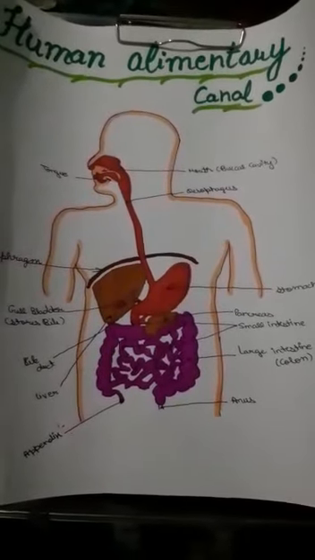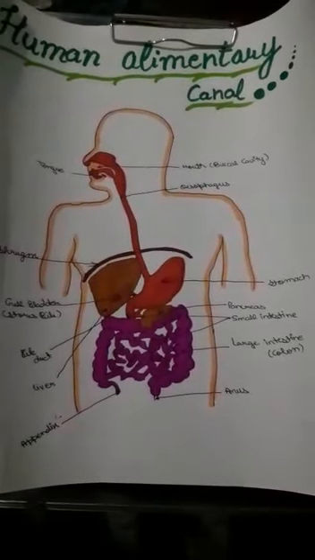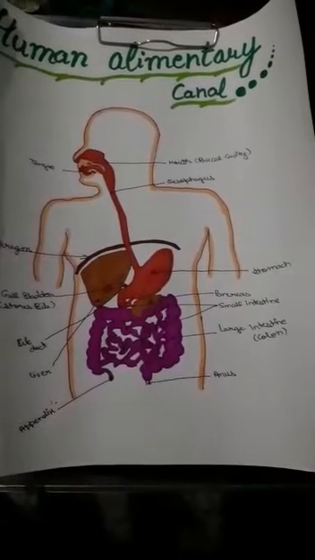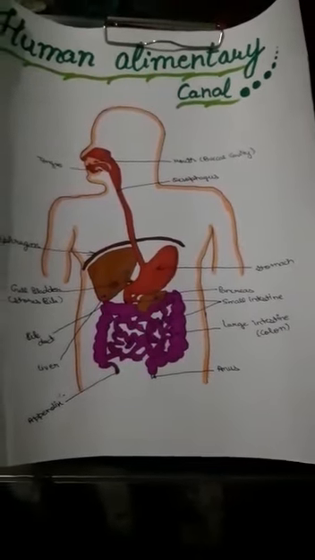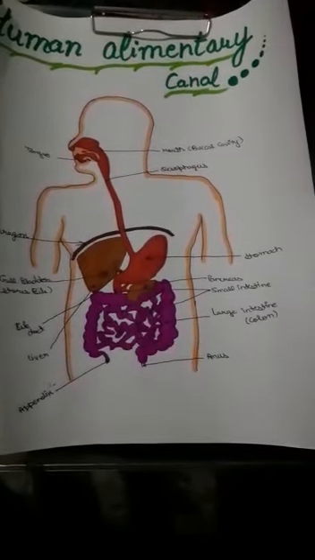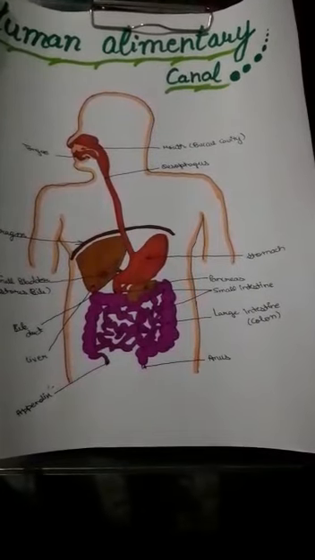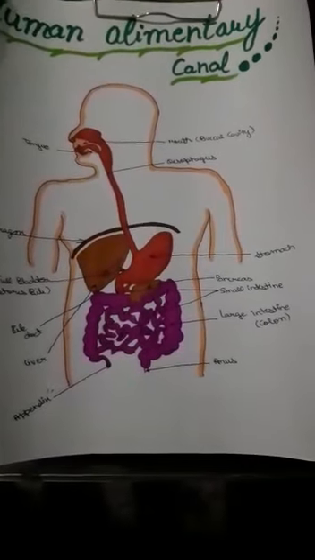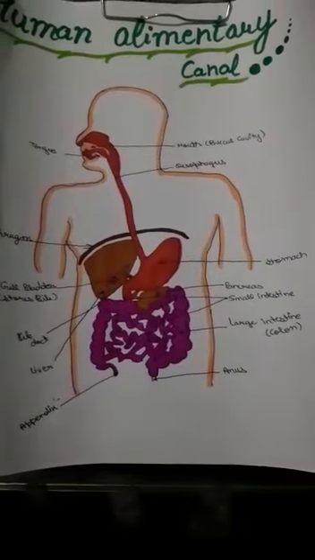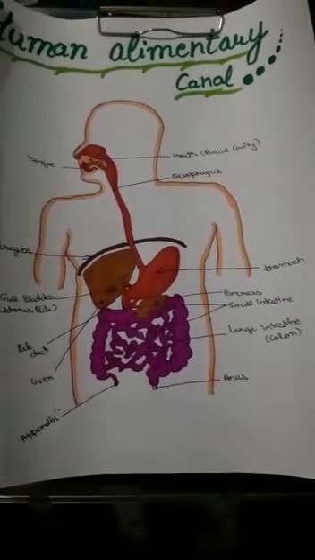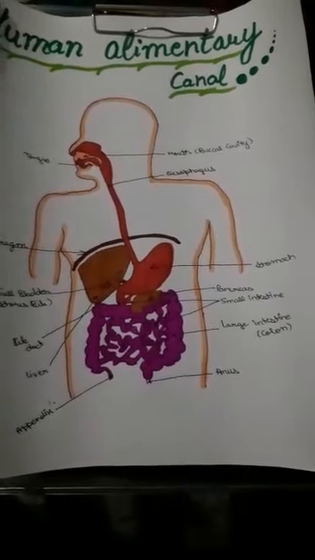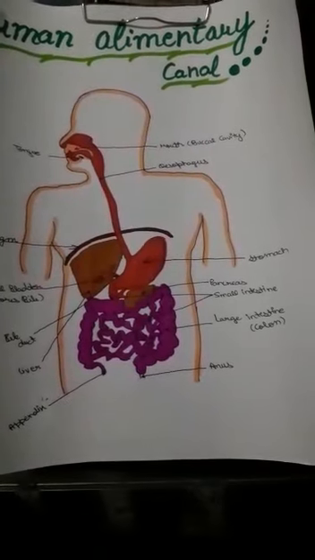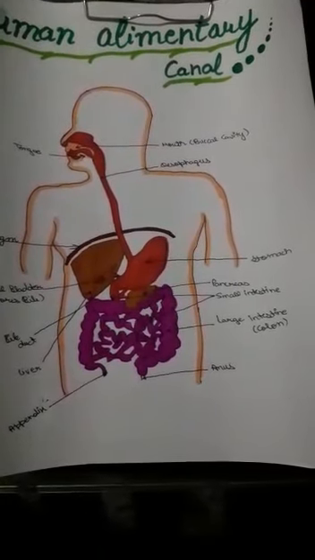And the appendix is a part of the large intestine. It is an inner organ with no known use of its own and it is attached to the inferior surface of the cecum. Cecum is also a part of the large intestine. It is a pouch-like structure which is usually peritoneal and it is considered to be the part where the large intestine begins.